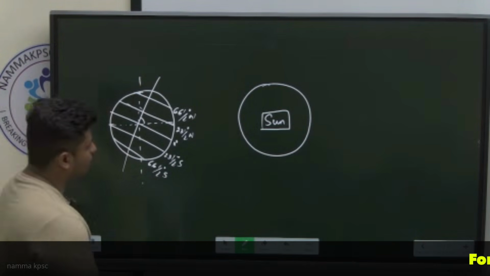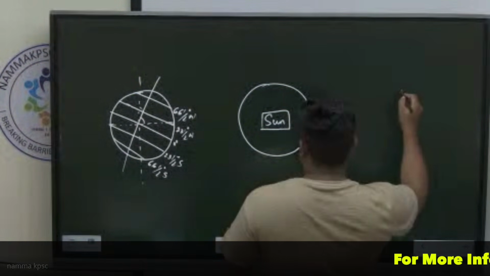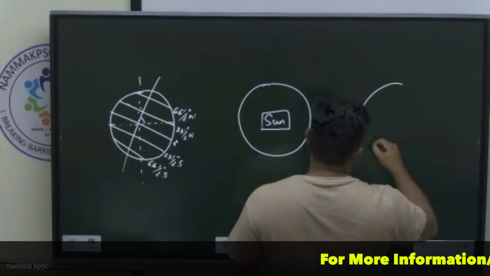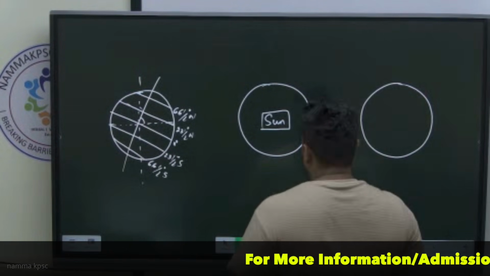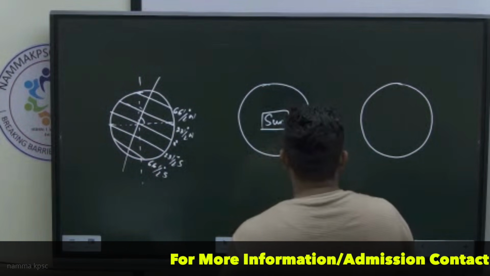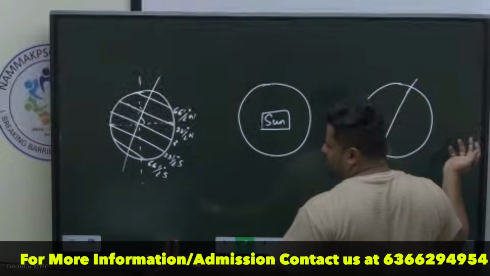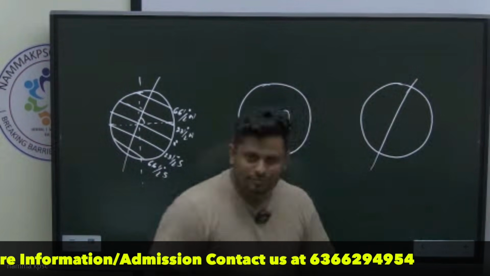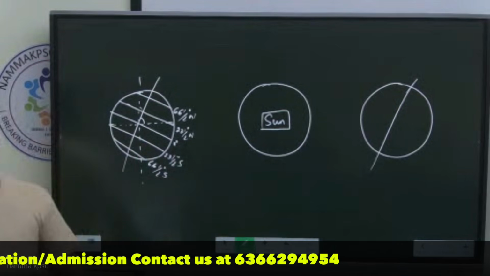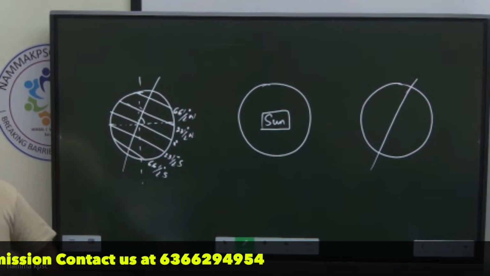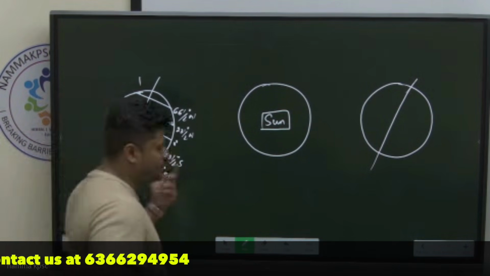So let me draw another Earth with the same alignment. Obviously, will the alignment change? No. How will the alignment change? It will not change. It's just the position that is changing.